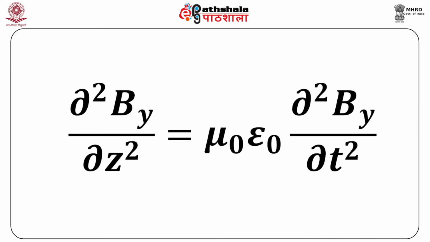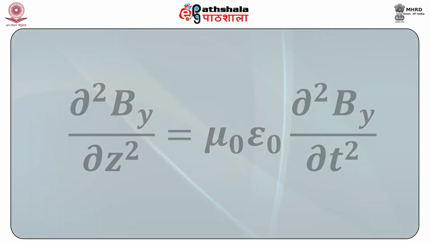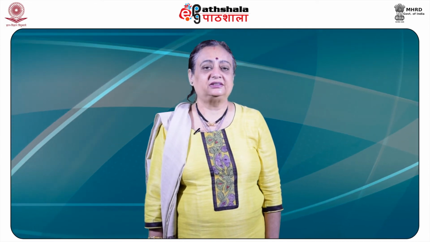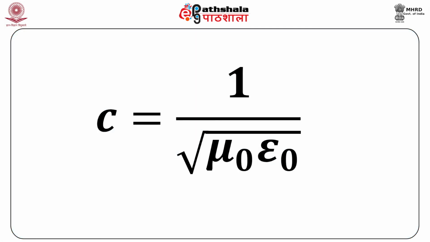Similarly, we can show that del 2 By by del z square is equal to mu 0 epsilon 0 del 2 By by del t square. Each of the above equations represents a wave disturbance propagating in the z direction with a speed c equal to 1 by square root of mu 0 epsilon 0.